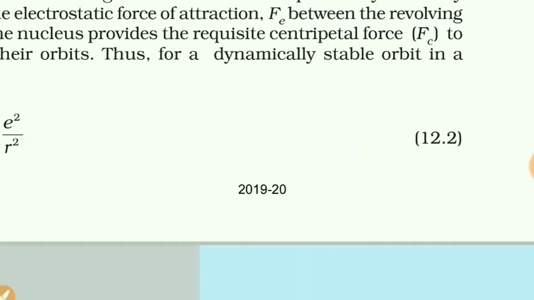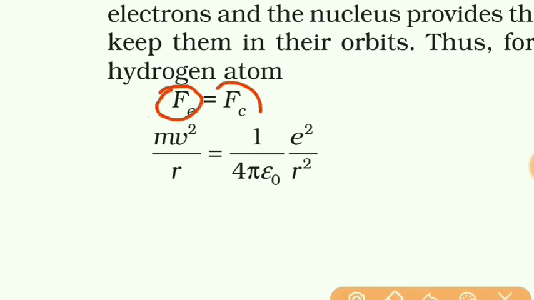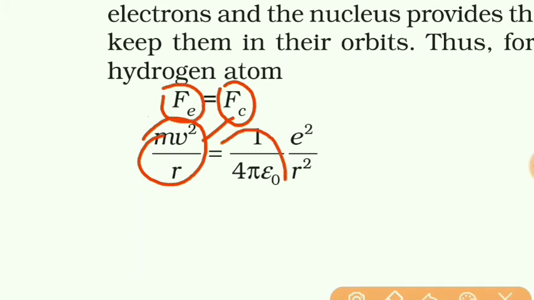And that's why for an electron moving in a circular path, the Coulombian force, that is the electric force, should be equal to the centripetal force. In other words, we can say that the necessary centripetal force is provided by this Coulombian force or the electric force. Now, we know that centripetal force is given by mv square by r, and Coulombian force is given by 1 upon 4 pi epsilon naught q1 q2 upon r square.